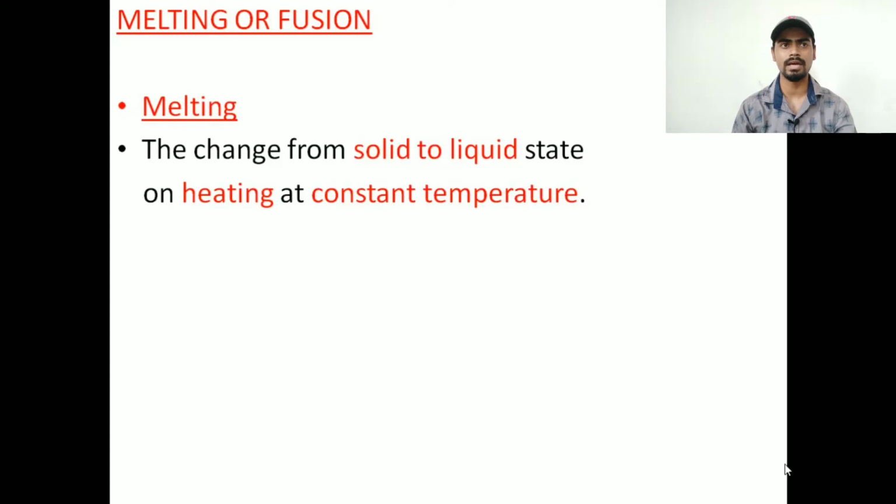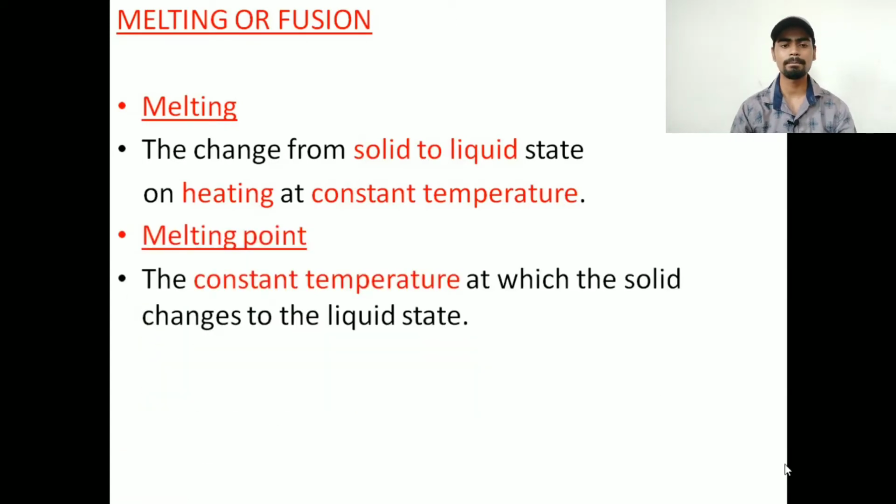So what happens to the ice? It absorbs energy from the surrounding and changes its solid state to liquid state. That is known as melting, the change from solid to liquid on heating. But remember, we are not giving any external energy. That particular ice is taking heat energy from the surrounding, and this change also happens at a constant temperature.